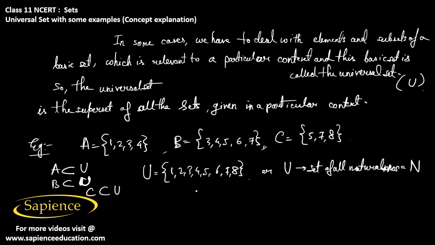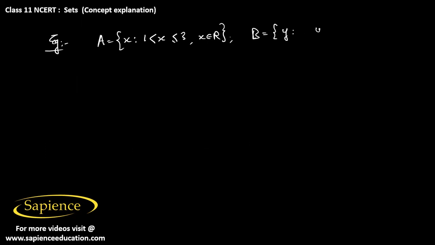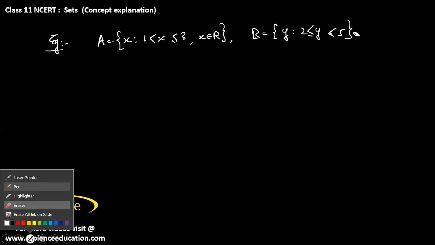Then one more example we can say, suppose we have the set A, which is given as all X such that X is greater than 1 and less than or equal to 3, and X belongs to R. And the set B is, suppose, all those Y such that Y is greater than or equal to 2 and less than 5, and Y belongs to R, where R is the set of all real numbers.